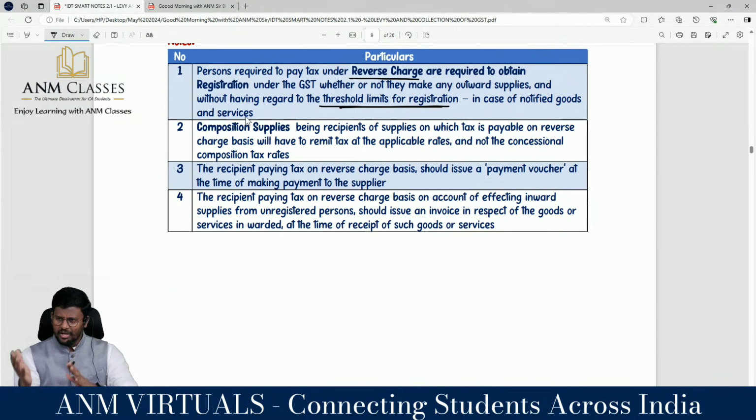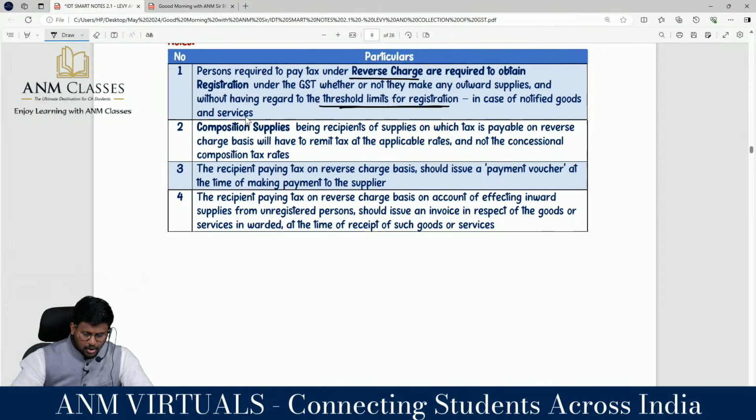Correct? The supplier of 9.3 or 5.3 will fall under section 23, because they are not liable to take registration, whereas the recipient of 9.3 or 5.3 will fall under section 24. For them, it is compulsory registration.